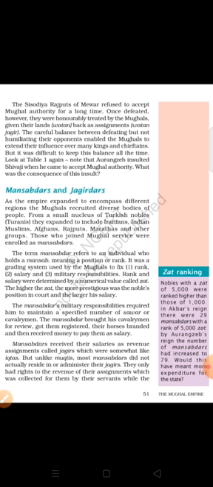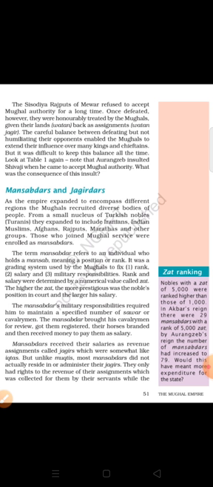Mansabdars received their salaries as revenue assignments called Jagirs, which were somewhat like Iktas. Okay, just like I mentioned earlier. Ikta means a part of land given to a particular person. Okay, you are the subedar of that particular region, a particular area, and you can give revenue to the king from that particular area.